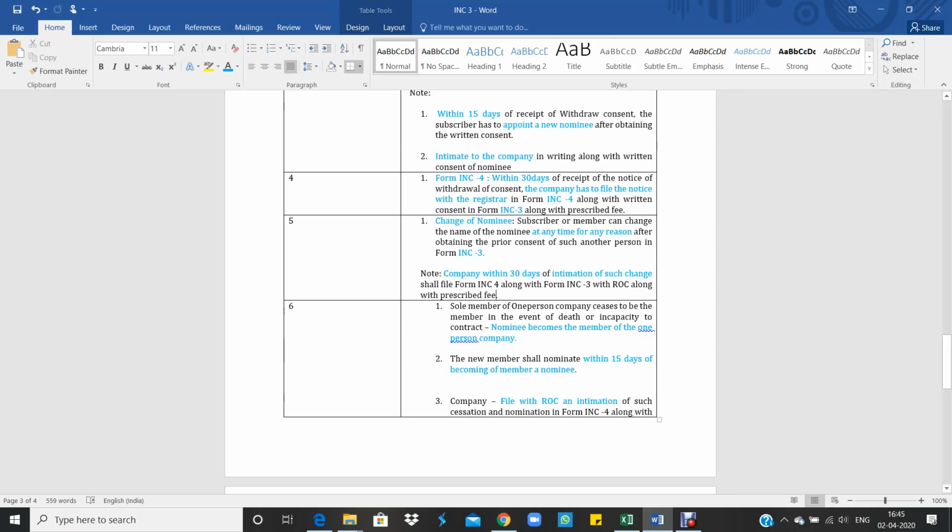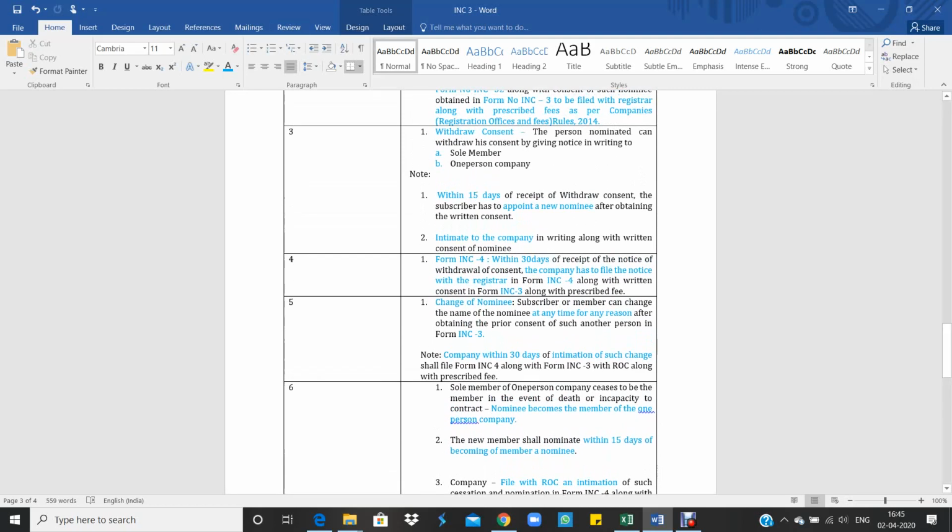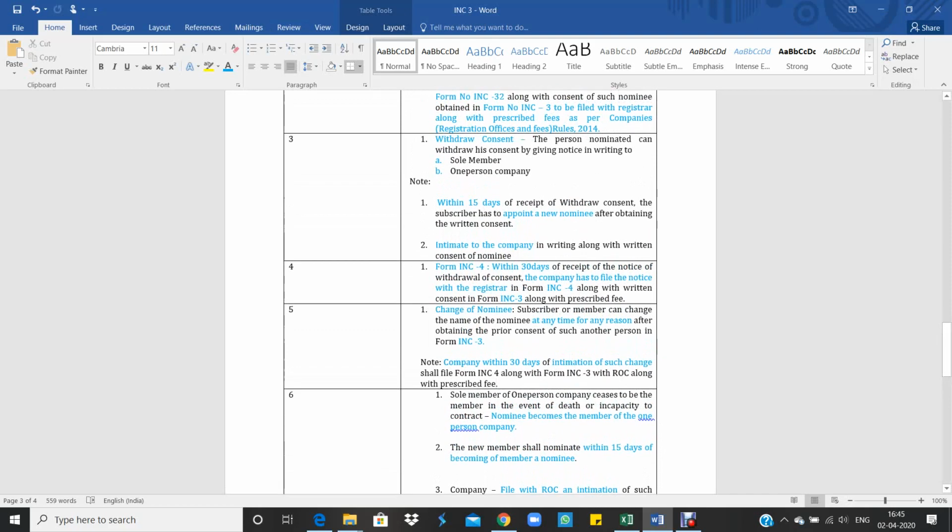So here, if you see, even in case of withdrawal of consent by the nominee, and also when the subscriber changes the nominee, in both cases, from the date of receipt of such notice, the company has to file INC4 along with INC3 written consent with the prescribed fee with the ROC.